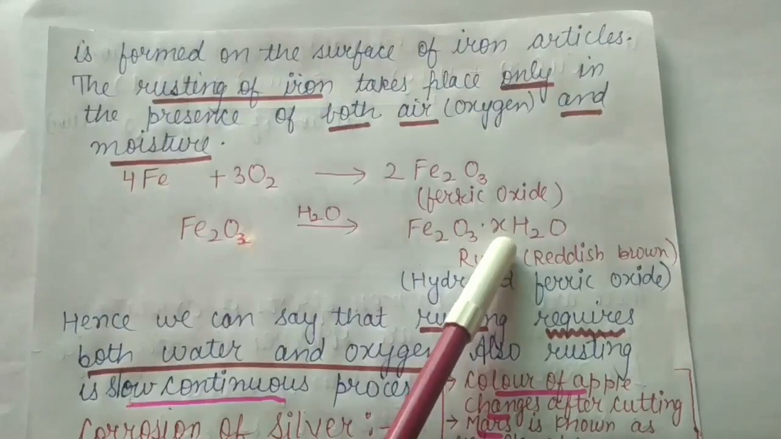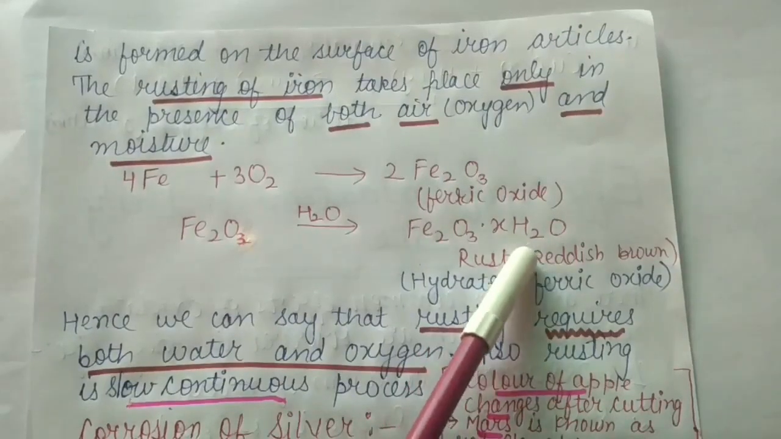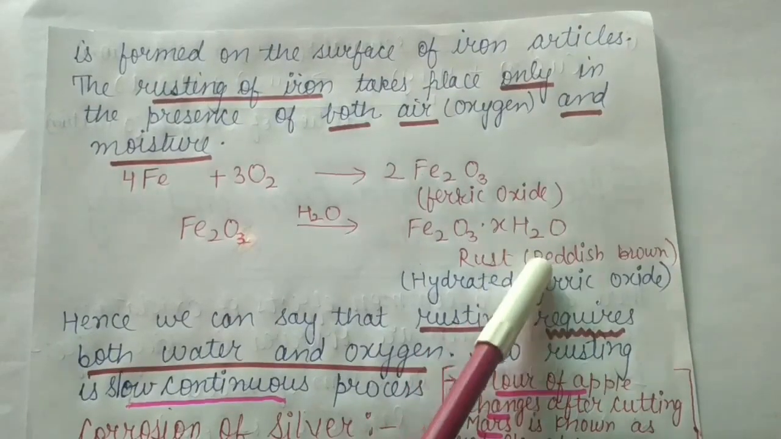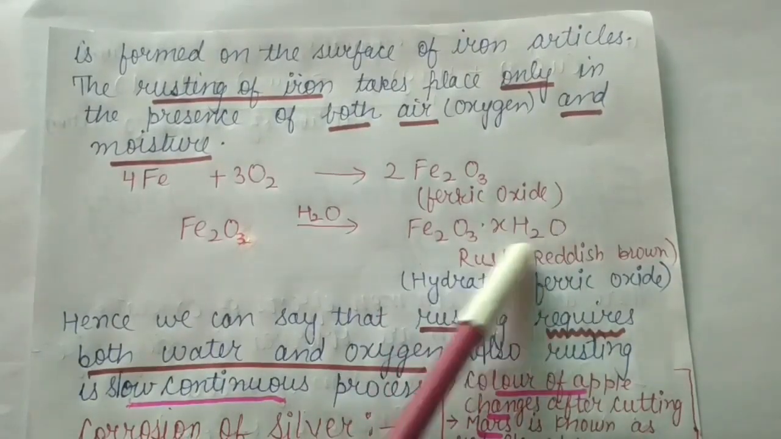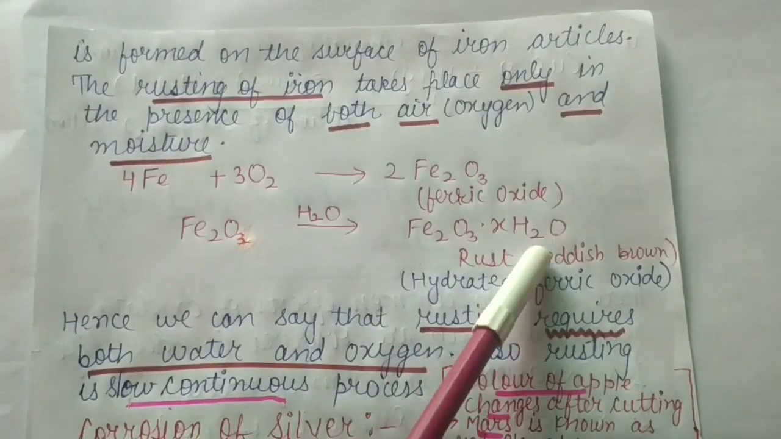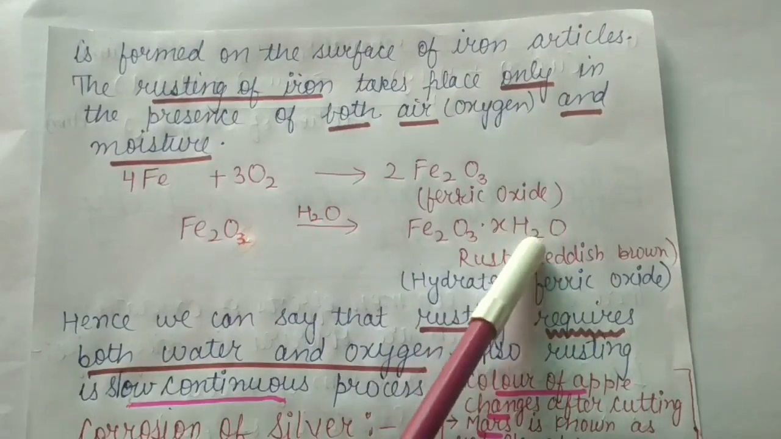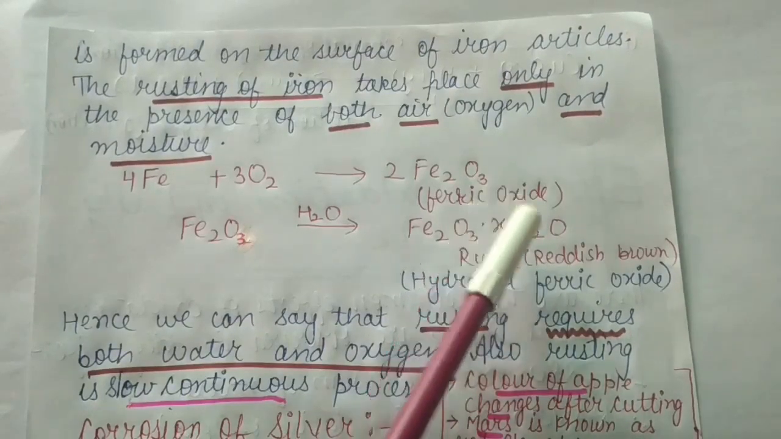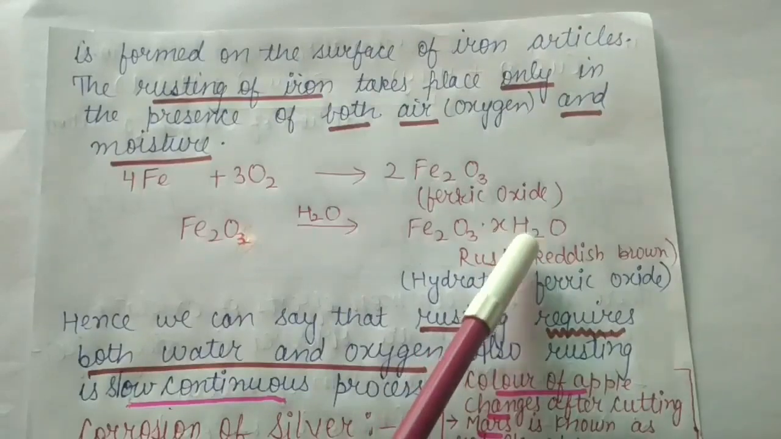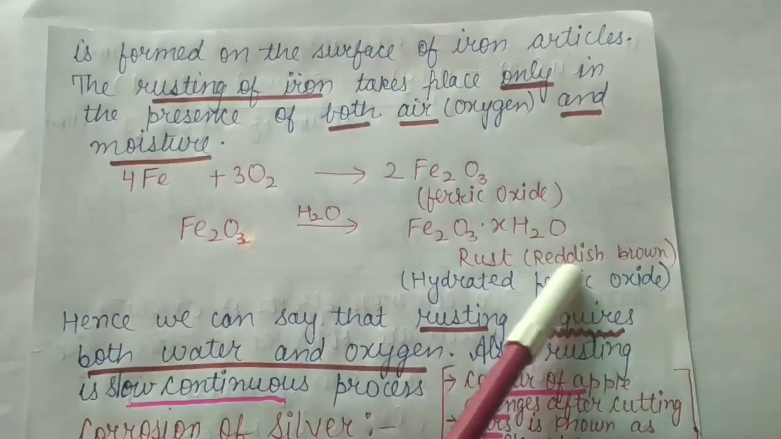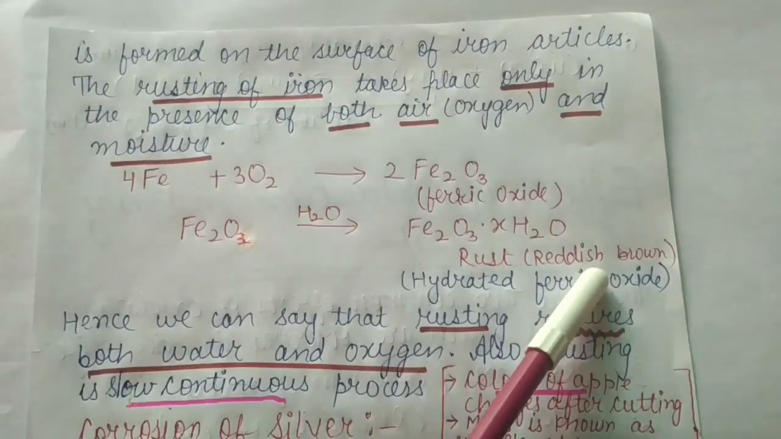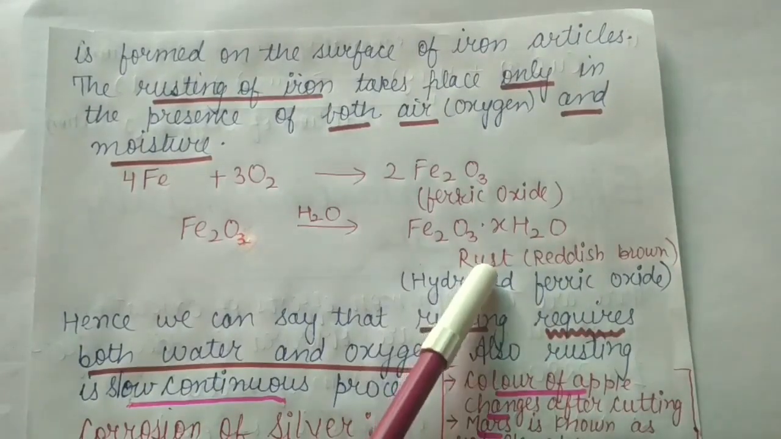Why have I written X? Because this water molecule count varies from condition to condition. If more moisture is present or less, the conditions will be variable. As the conditions are variable, the water molecules which get attached to ferric oxide will vary. So I have written X here. This is the formula of rust. It is reddish brown in color.